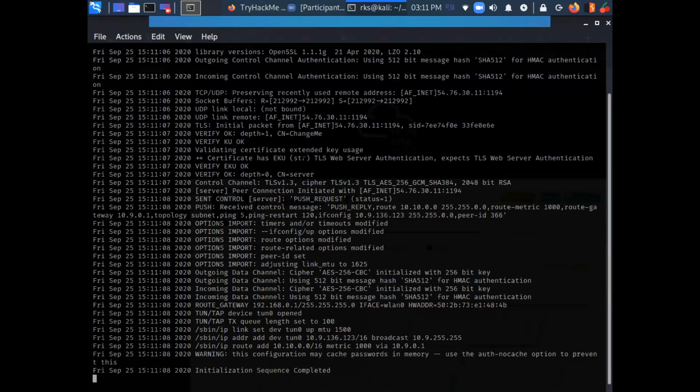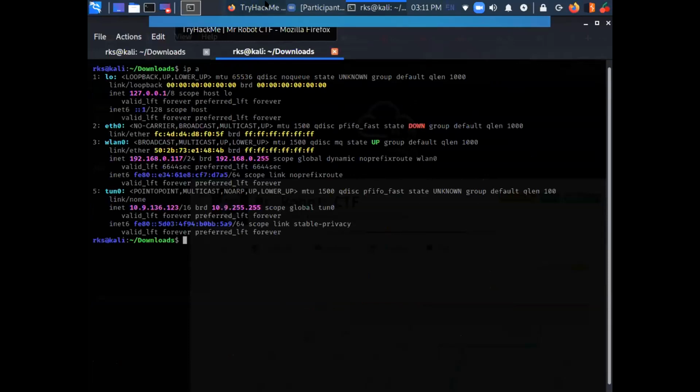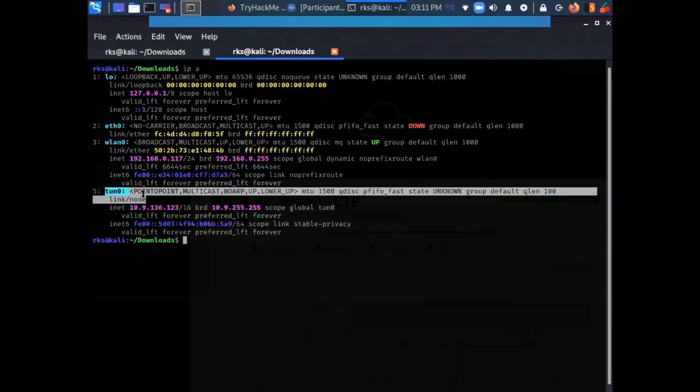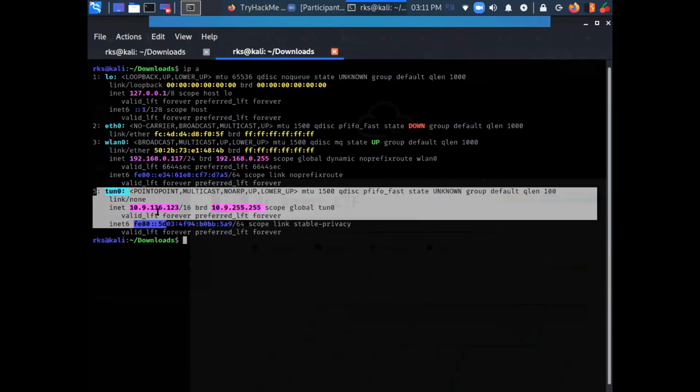So here you can see that I have successfully connected to the VPN connection. I am connected to the tun0. Okay.